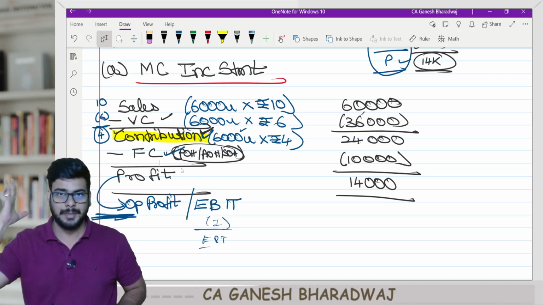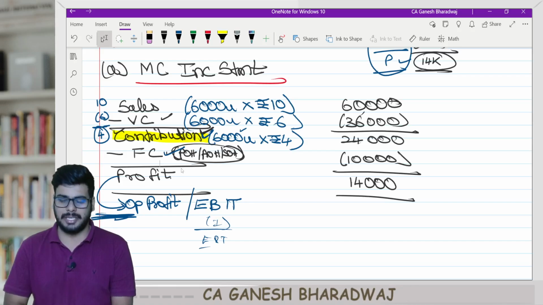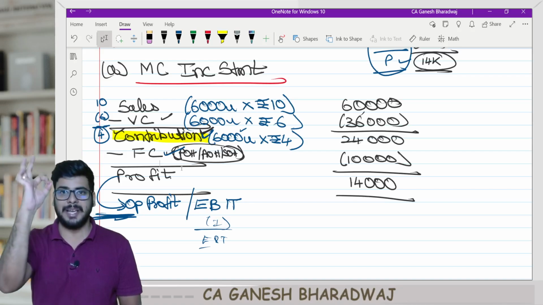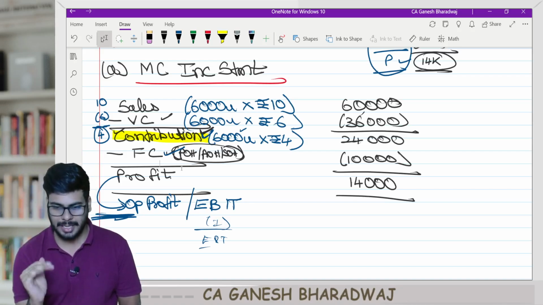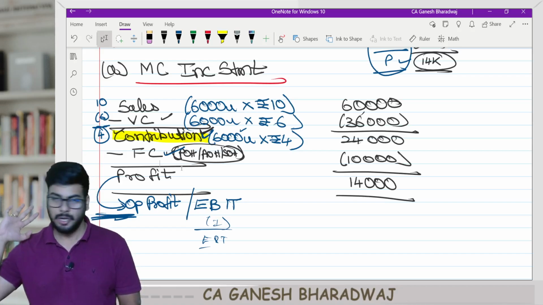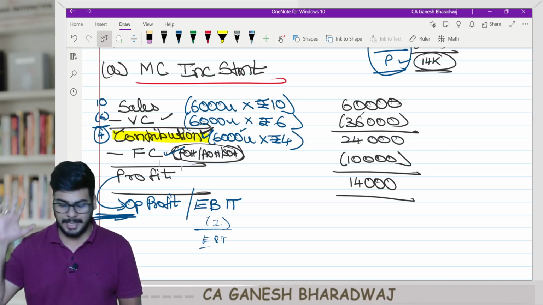Have this clarity. Now, first they have asked us to prepare the marginal costing income statement. Have we prepared it? So what is the marginal costing income statement? Sales minus variable cost gives you something called contribution, minus fixed cost gives you profit. When I say profit, I mean operating profit, also known as EBIT.